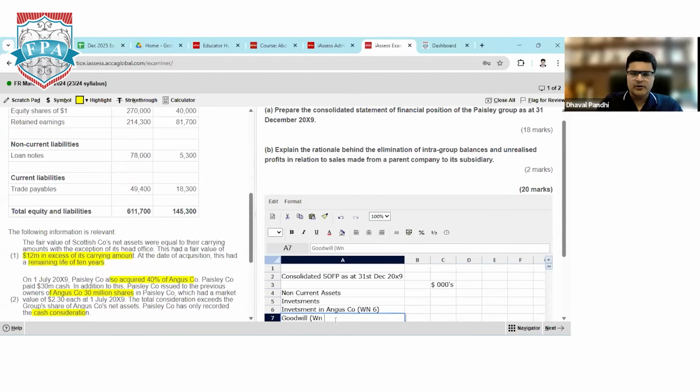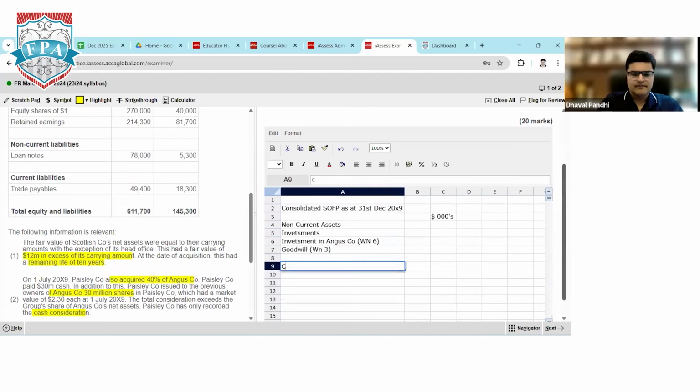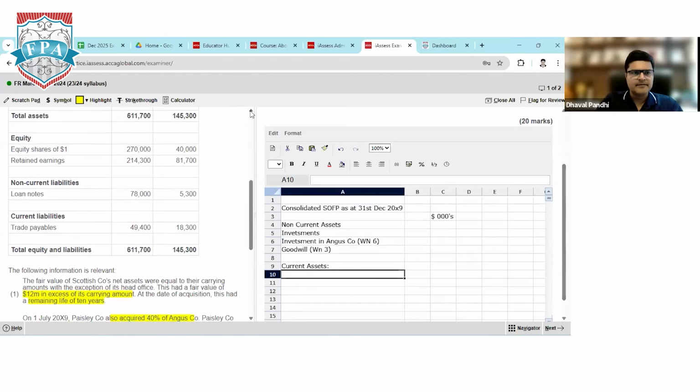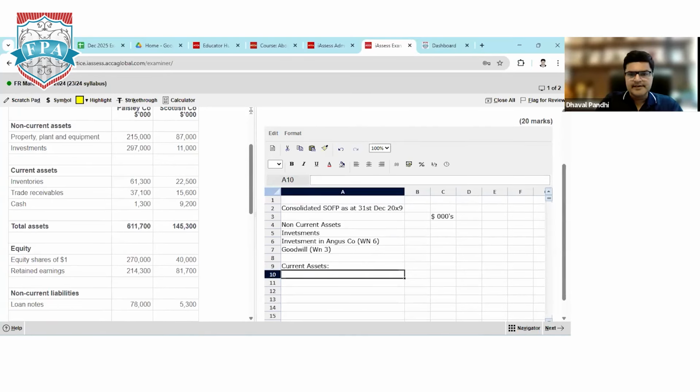Goodwill, working note number 3. Current assets. Under current assets, we have a breakup: inventory, trade receivable, and cash. I'll leave one line. Total assets.